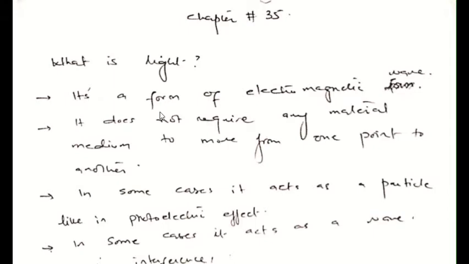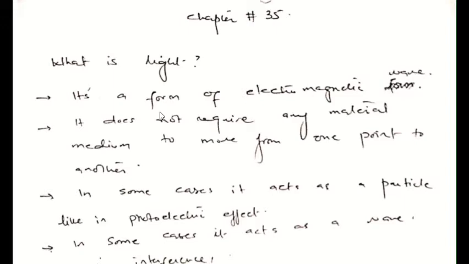This is the first chapter of optics. We'll be briefly going through what is light, then reflection, refraction, and then dispersion, and then total internal reflection. So these are the main articles which we'll be covering in this chapter. So starting with what is light.